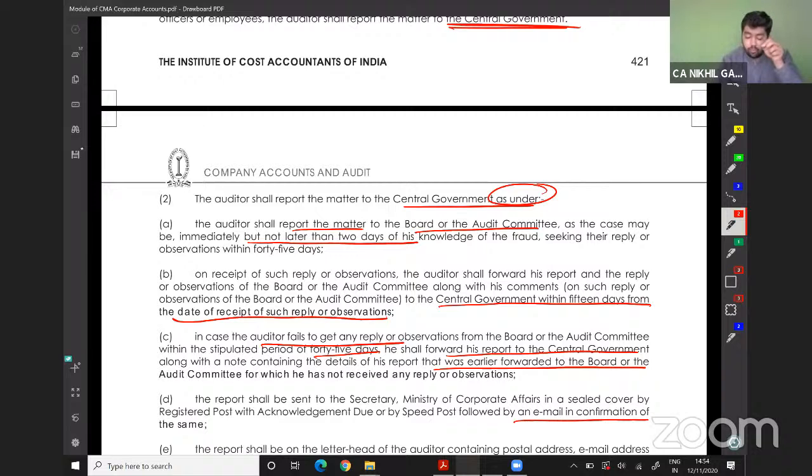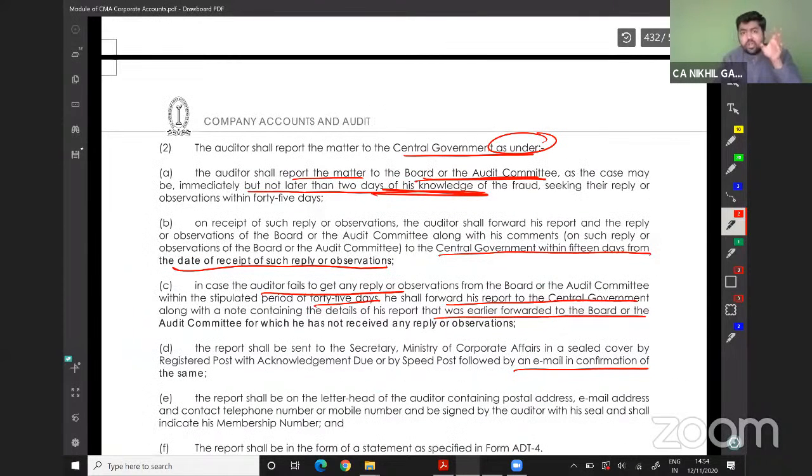The auditor shall report to the board of directors, as the case may be, immediately but not later than 2 days after he gets the knowledge of the fraud. The board of directors has 45 days to reply. If the board of directors has replied within 45 days, the same report shall be submitted to the central government within 15 days.